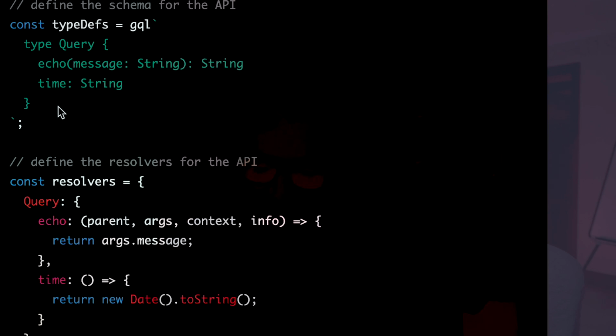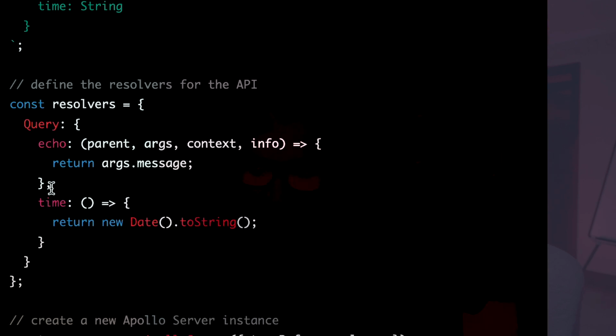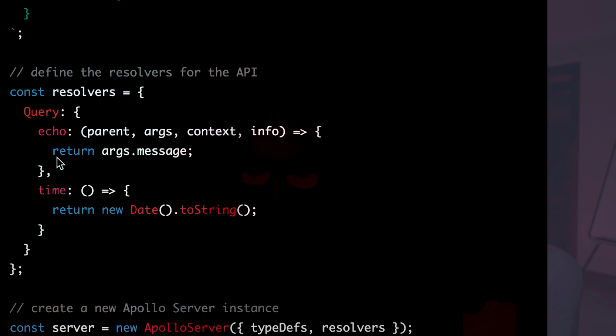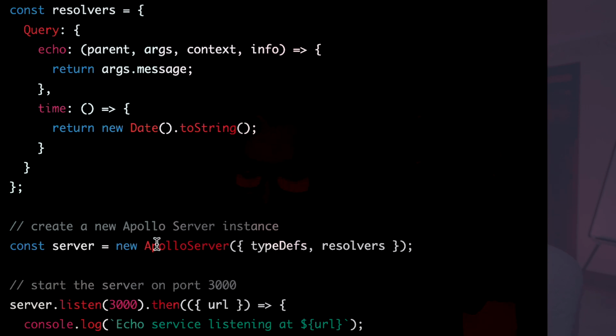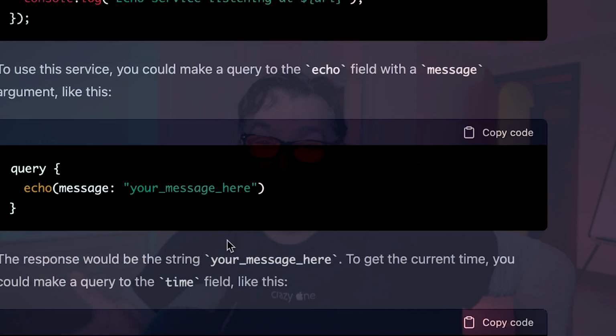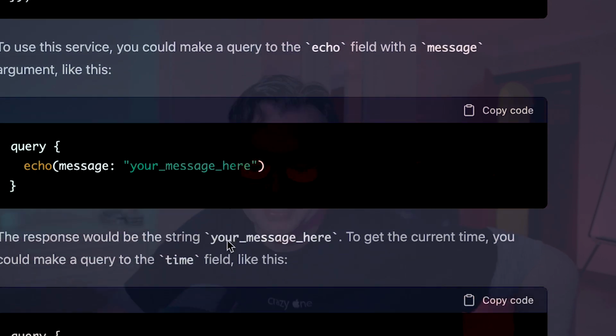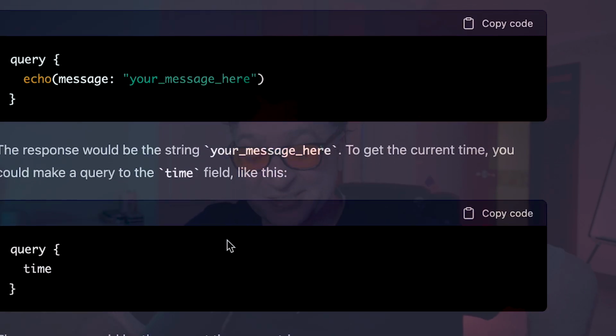It's created my GraphQL schema there, with my types for echo and time. It's recognized that it's a query rather than a mutation. It's returning a date toString. It's joining together my typeDefs and my resolvers, and it's generating it. So it's taken that whole function and converted that into a GraphQL service.